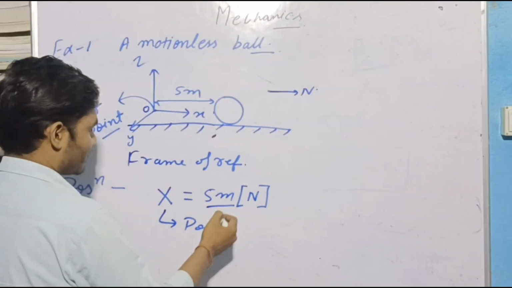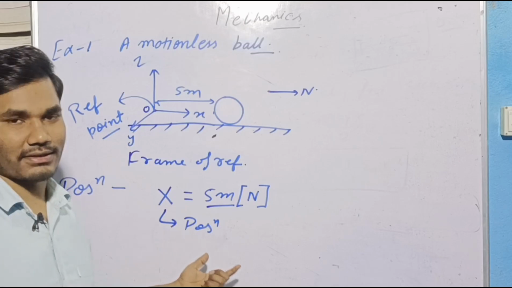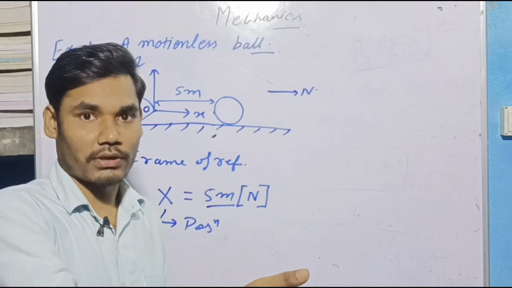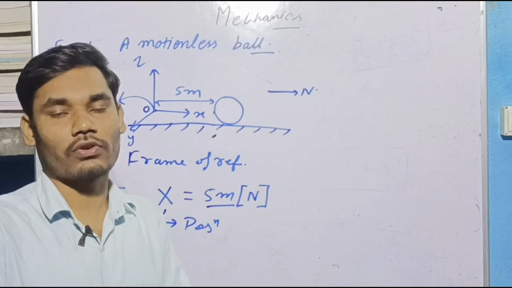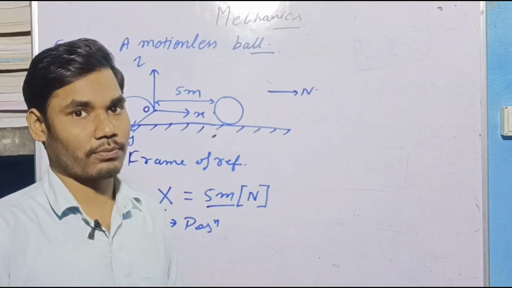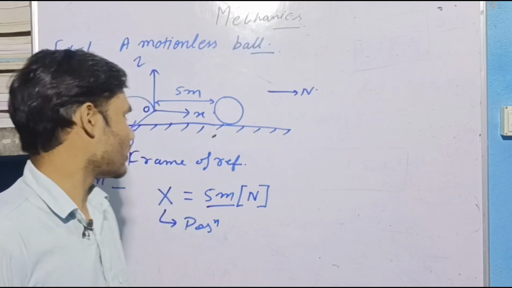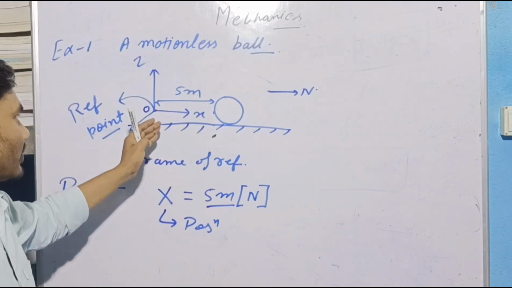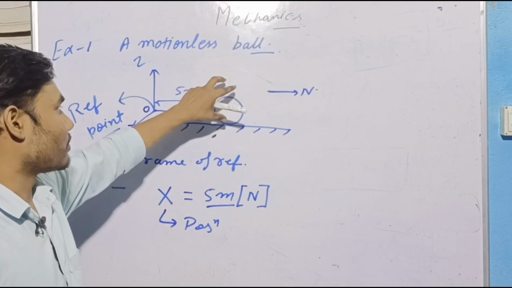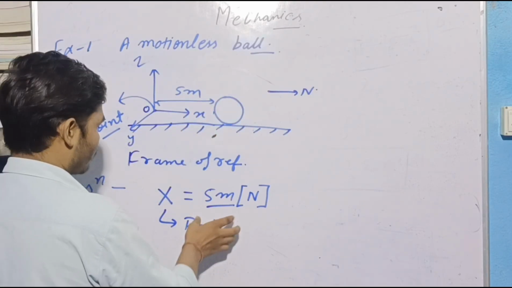This is your magnitude of position, not distance. We can't say distance here, because distance is the length you traveled, and position is where you are. Distance is how much you covered. Position doesn't say that. I don't know whether this ball came from here to here, or someone directly put it here. We don't know. So this is your position.